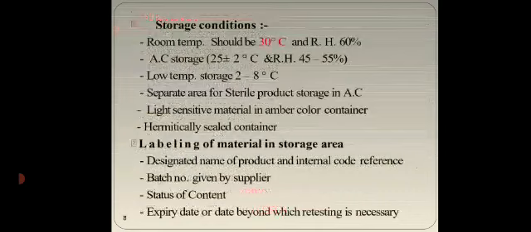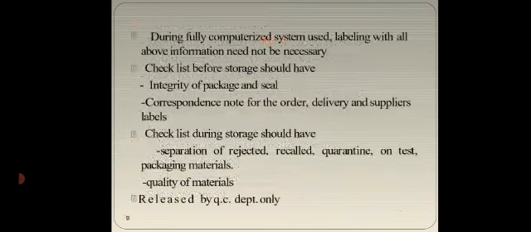Labeling of the material in the storage area should be as follows: designated name of product and internal code reference, batch number given by the supplier, status of contents, expiry date or date beyond which retesting is necessary. When a fully computerized system is being used, labeling with all the above information need not be necessary.